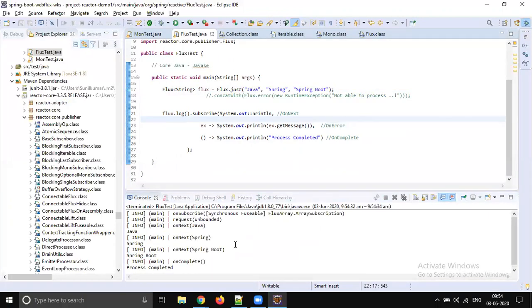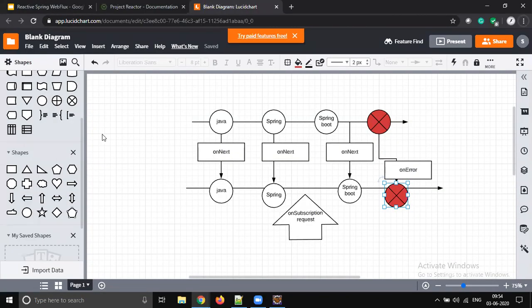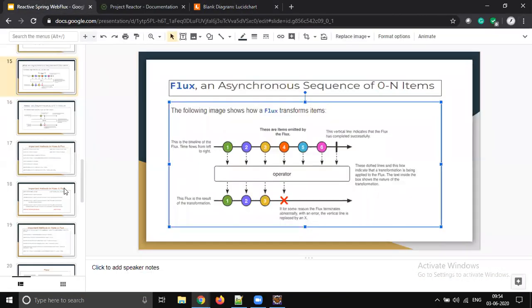Okay, so this is how the events are going to be triggered internally, and the data is going to be processed. So this is how we can subscribe to flux, and this is how we can create the flux.